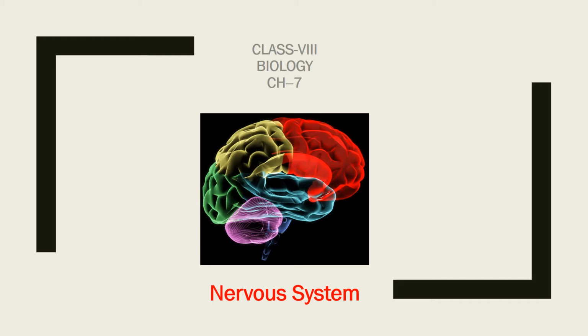So what is nervous system? Nervous system is related to our brain. The nervous system coordinates various body activities through a complex system of nerves that carry messages to and from the brain and spinal cord. So, the nervous system consists of the brain, spinal cord, and nerves.